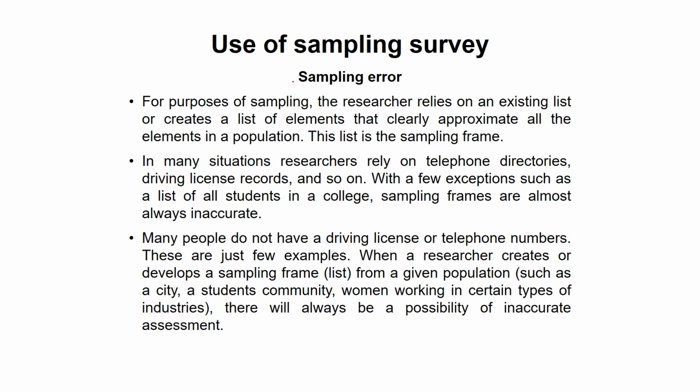Now, let us see what sampling error is. In many situations, researchers rely on telephone directories, sometimes the records of driving licenses, or maybe the list of students in the college. With few exceptions, the list of students currently studying in the year can be correct, but if the researcher collects the list of students who studied 4 or 5 years back, then the chances that he gets the correct list are very slim. So sampling frames are almost always incorrect.